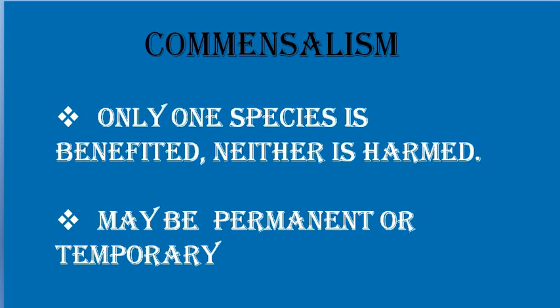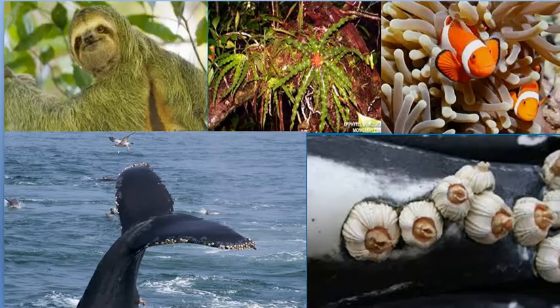Right? So from the definition itself, you could understand that it's not a permanent one, or a mandatory or obligatory one. They are living together for one particular cause. Even if the other partner or the host is replaced, no problem with that relationship. It's not going to get damaged. The organism can survive. But let me go to the examples. There are so many examples that we could see about commensalism.